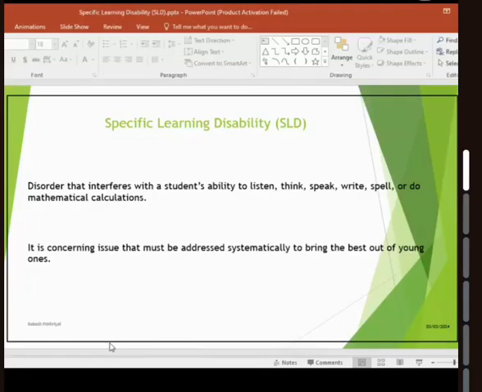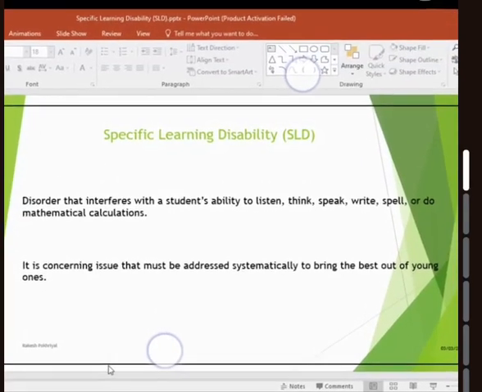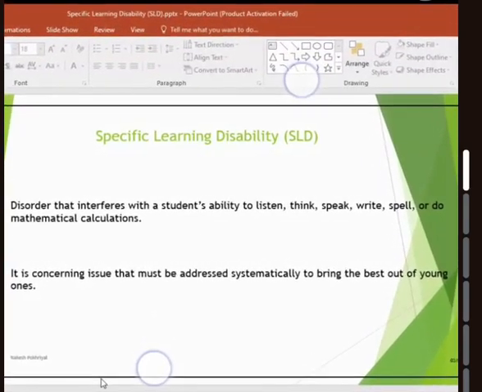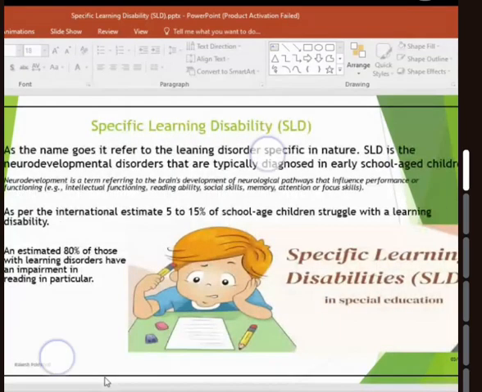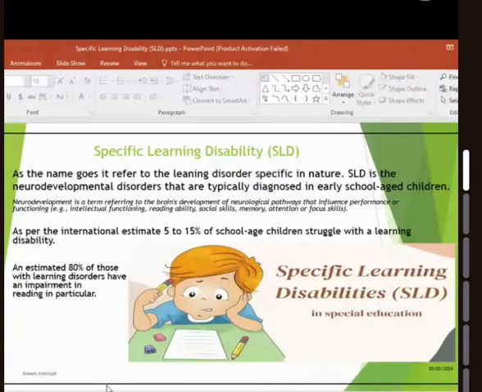It interferes with the young students' ability to listen, think, speak, write, spell, and, for most of the students, with mathematical calculations and mathematical abilities. These are concerns that must be addressed systematically to bring the best out of the young ones. As the name goes, it refers to learning disorders specific in nature, and it is a neurodevelopmental disorder typically diagnosed in early school-age children.